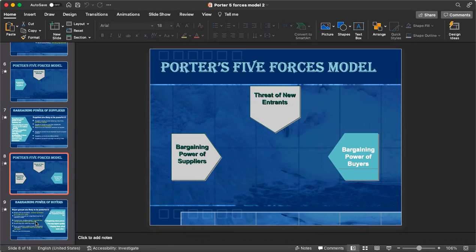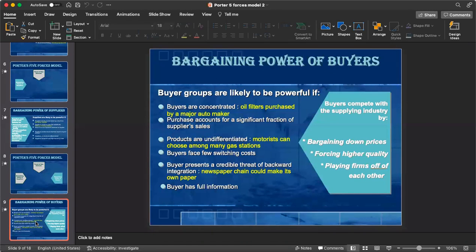Let's move to the bargaining power of buyer. Again, it's very simple, because the buyer is the one who gives the order to the supplier. If the alternatives are very high, there would be very high competition and very high negotiation from the buyer side as well. So we talk about the number of alternatives, switching cost being very low, the buyer having full information, quality, and bargaining power.